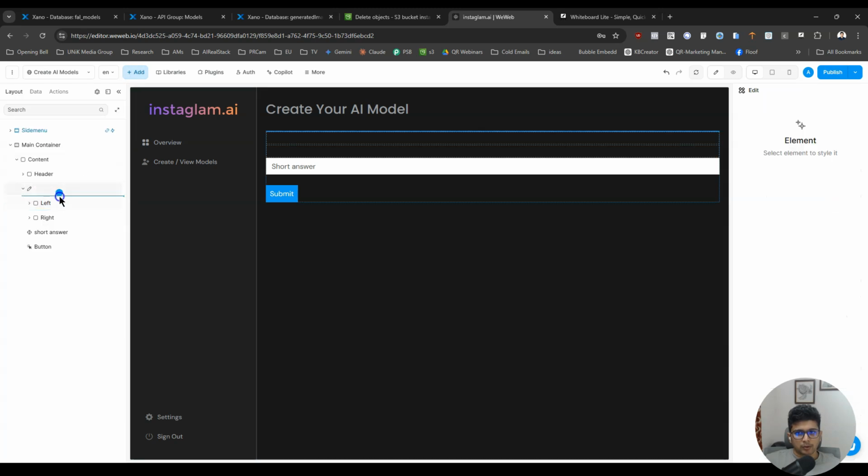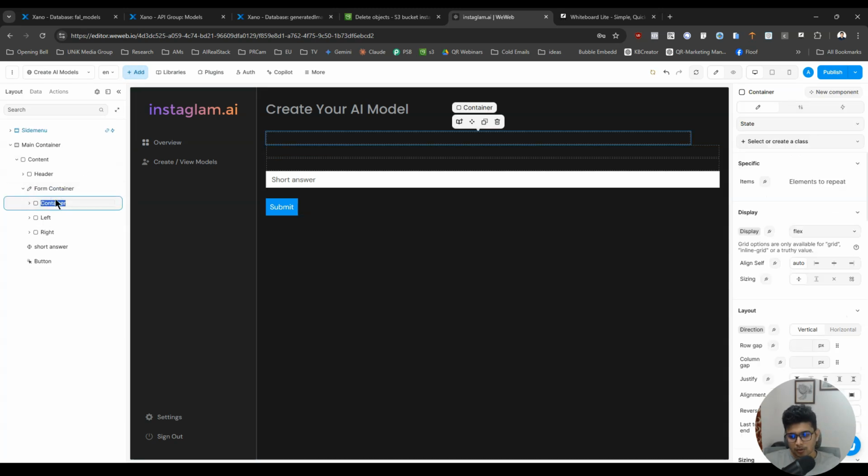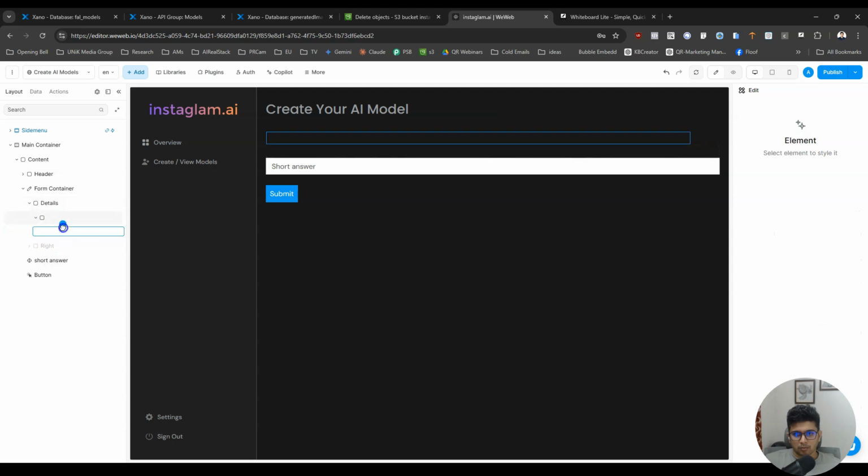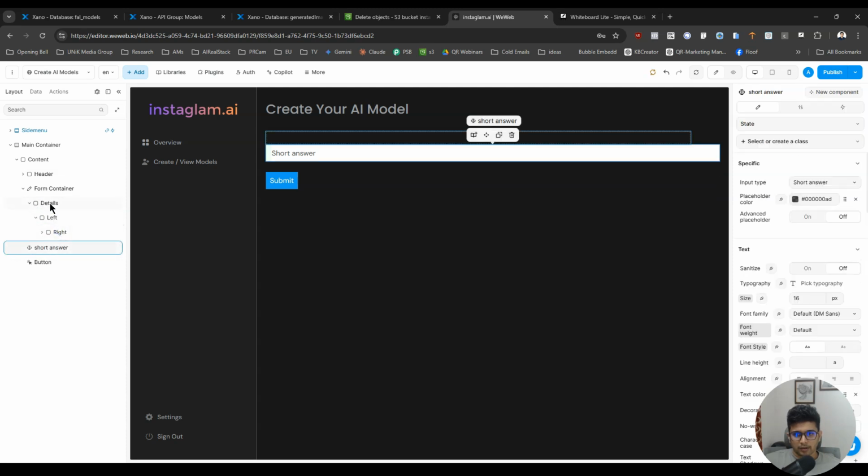Actually, I want to do something else. I want to push everything inside a details container.